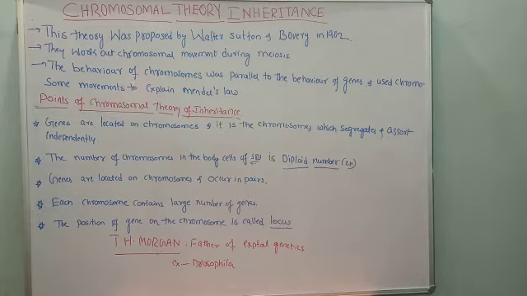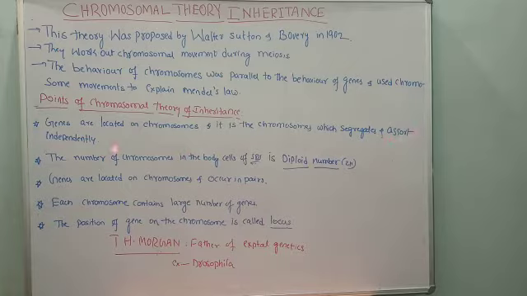Among them, some most important points they gave in the chromosomal theory of inheritance are these. First of all, the genes are located on chromosomes. Since we know the chromosomes are homologous, on the homologous chromosomes genes are located in a linear fashion, and during gamete formation the chromosomes segregate and also assort independently.